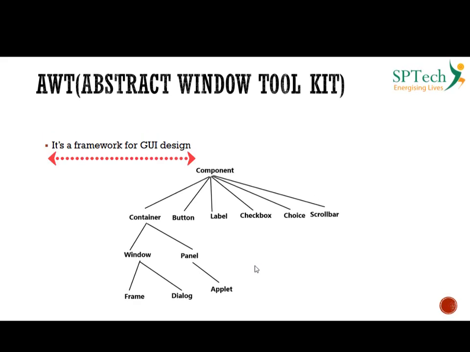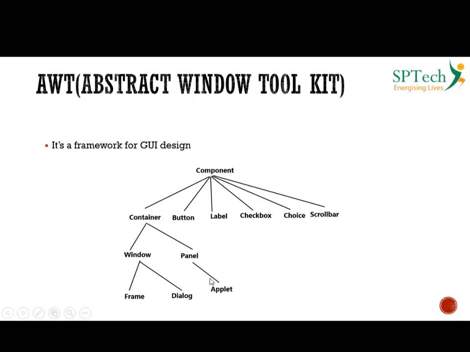As you know, AWT is a framework for GUI design. I have given you the hierarchy of the AWT framework here. This AWT framework has a class called the Component class. The Component class is a super class, and it is abstract in nature. All other classes like the Container, Button, Label, Checkbox, Choice and Scrollbar extend or implement this Component class.